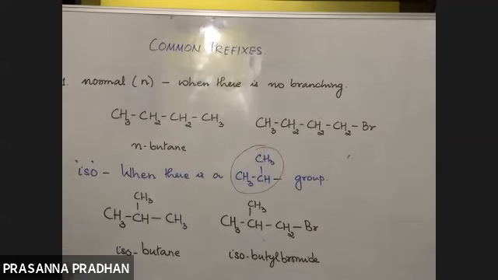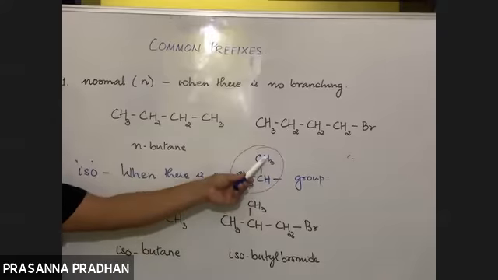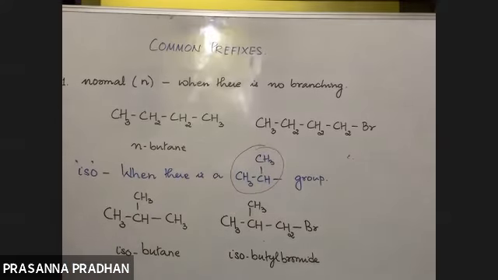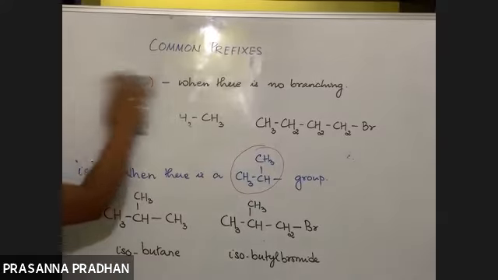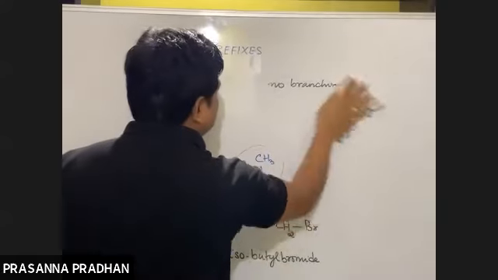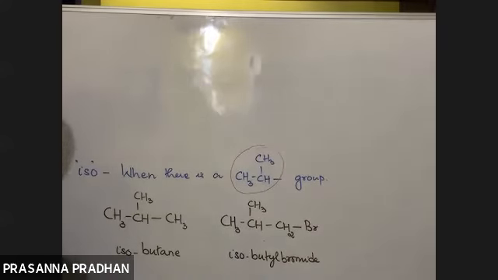When you name according to common prefixes, you have to look at this group. If this grouping is present, then yes, we can use the term iso. So am I clear? Is there any confusion?